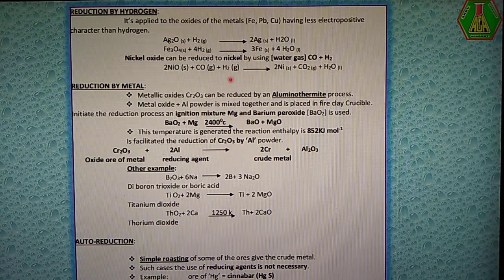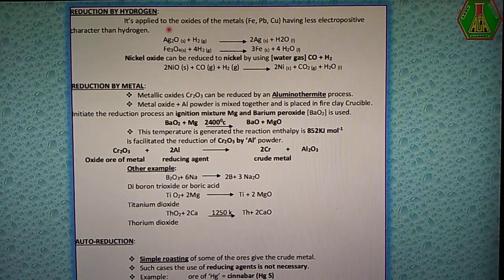Similarly, carbon is not enough to convert silver oxide into silver. Here the reducing agents are specific for the metal oxide. Are you clear?